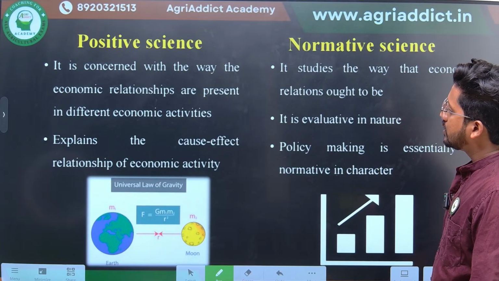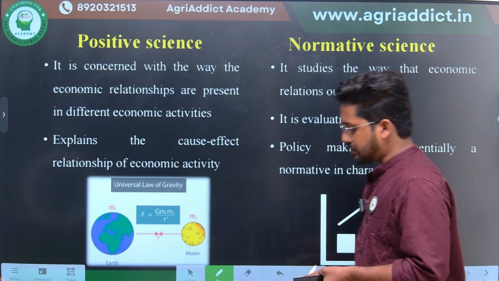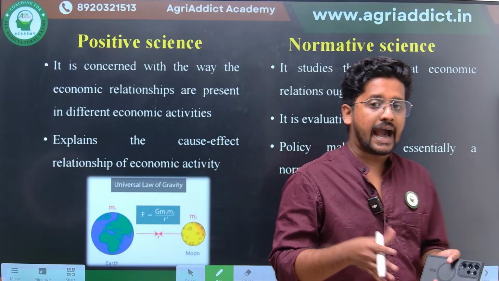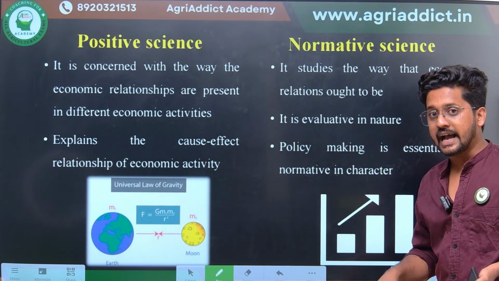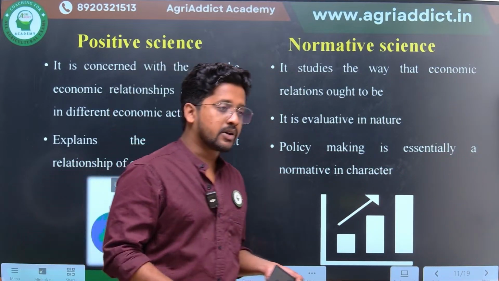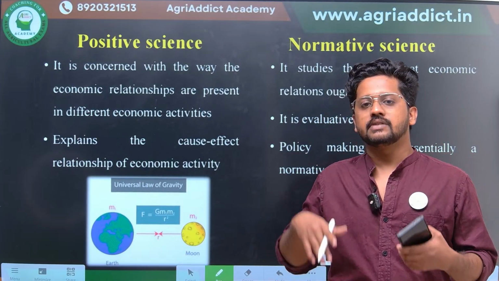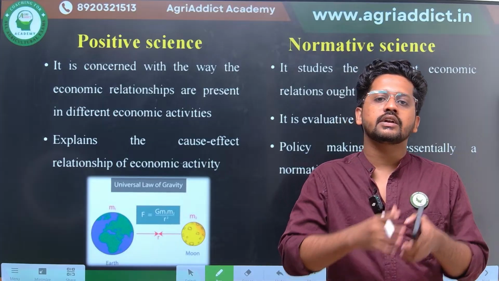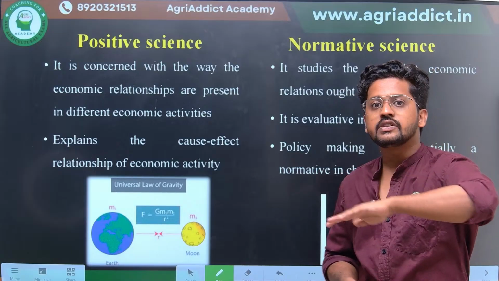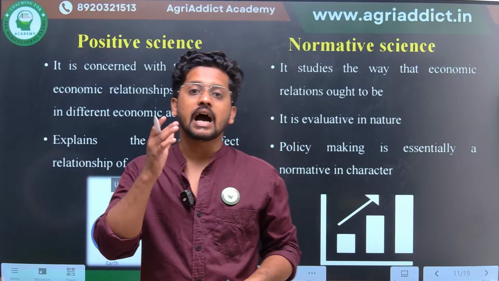Then coming to another concept. As you all know, economics is treated as an art as well as a science. So why is economics called an art? Because for the majority of problems, economics is giving some solutions. Since it is giving solutions, we are defining or developing theories. These theories can explain some of the problems with some solutions, right? It's because of that economics can be considered an art.